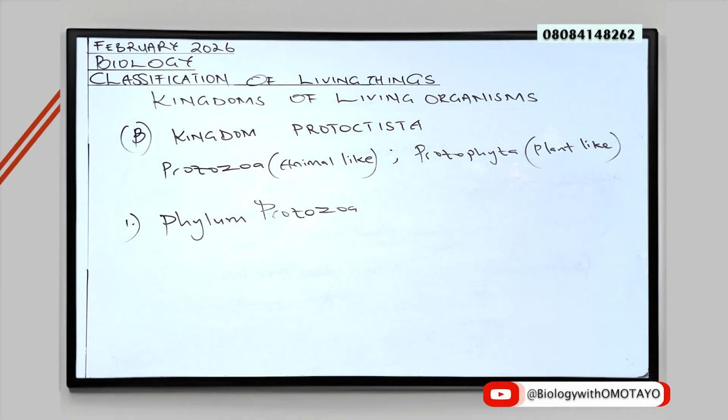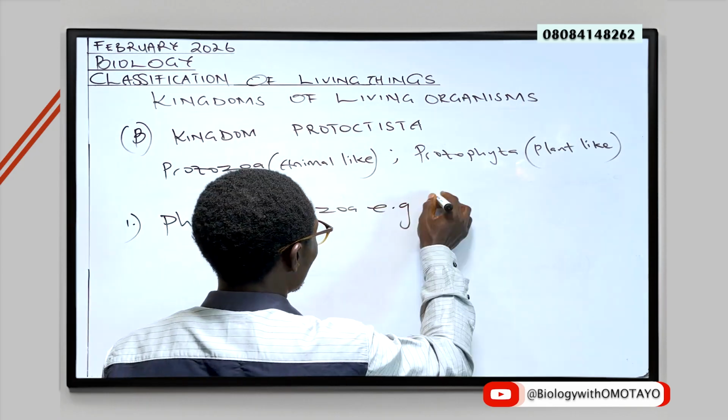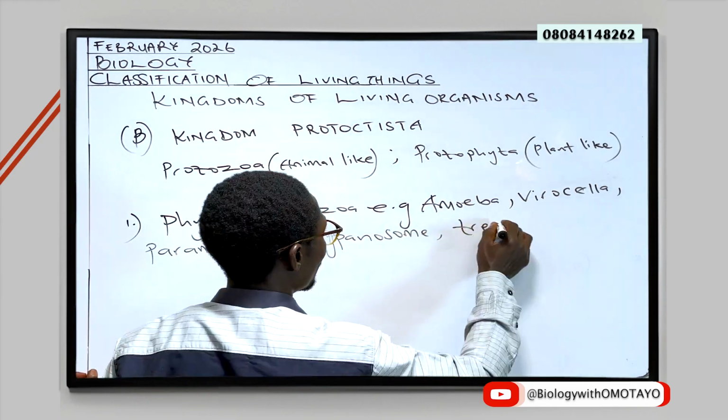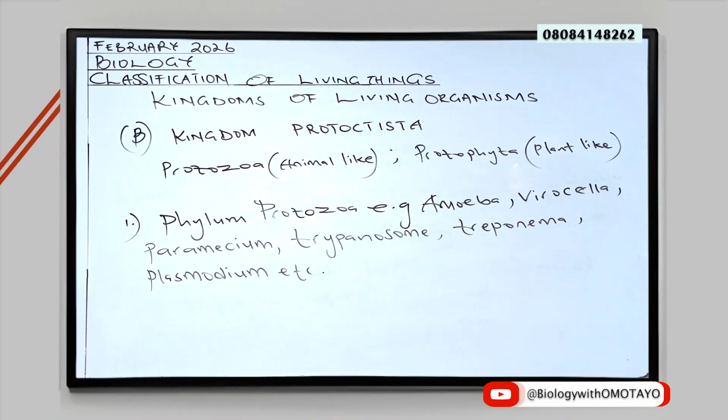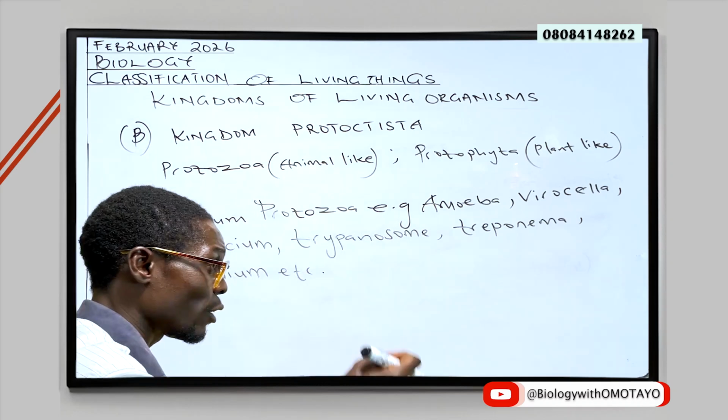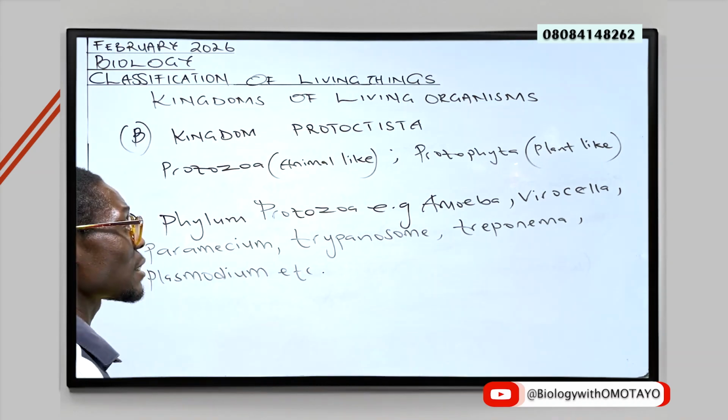Phylum Protozoa. This is a phylum, or a sub-group under Kingdom Protoctista, that has organisms that are animal-like. Organisms such as the amoeba, a shapeless organism. We learned that long ago from our elementary classes.